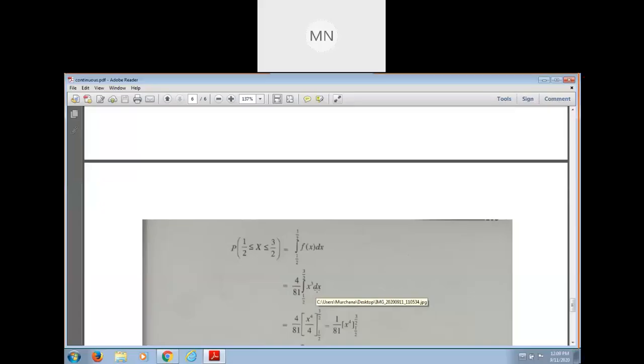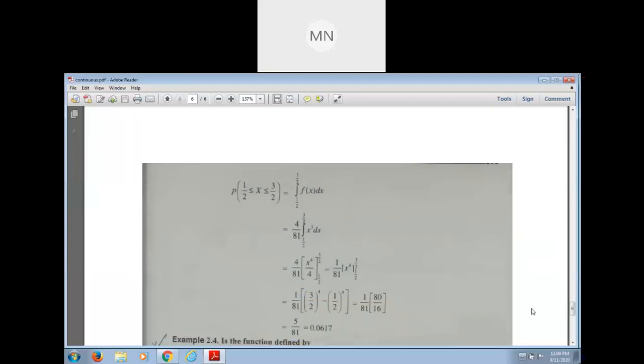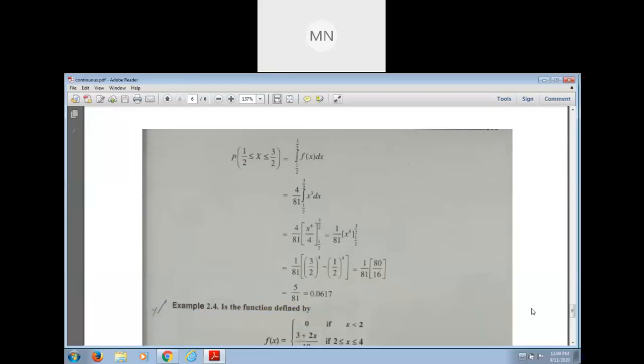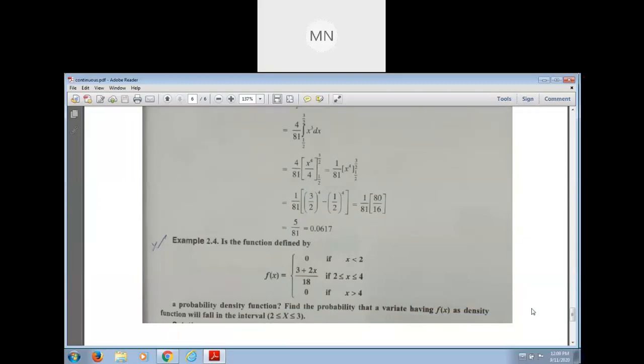So the value of f of x will be what? K into x cube. Here k is what? 4 by 81. This is x cube. And so the value is this. After calculating, we get the value of this. Okay, let's try to solve this problem also. This is homework for you.